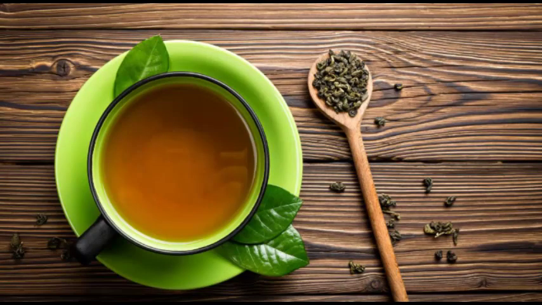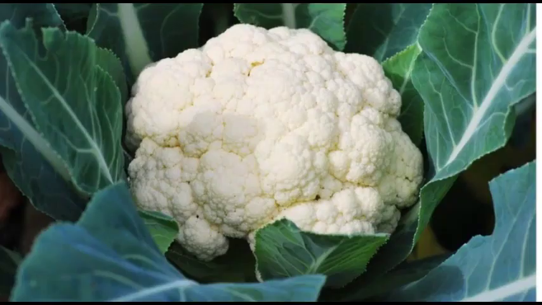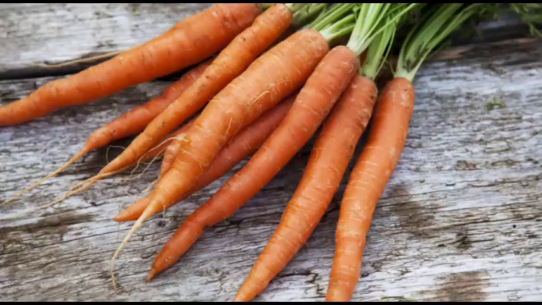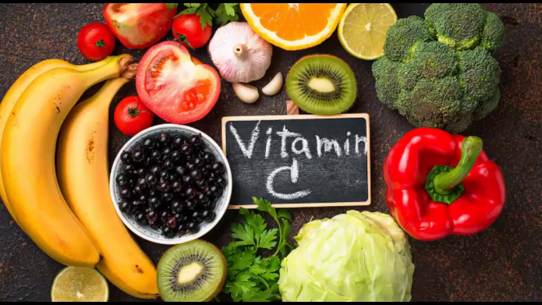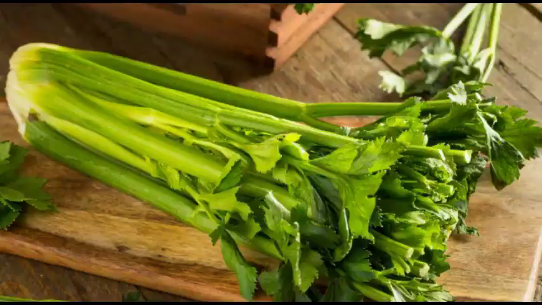Green tea is supposed to have a very beneficial effect on the liver. It helps in resolving the fat in the liver, and also it reduces inflammation of the liver. Two to three cups of green tea can have a very useful effect on your liver because the catechins in green tea are found to be very helpful for the liver. So what are the liver-loving veggies to be included in the diet? Cauliflower, broccoli, carrot, oranges, vitamin C rich fruits, beetroot, celery.